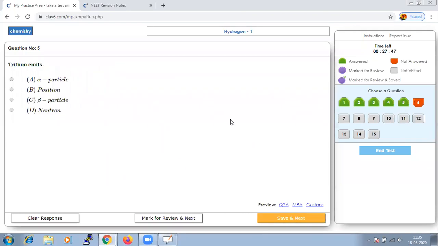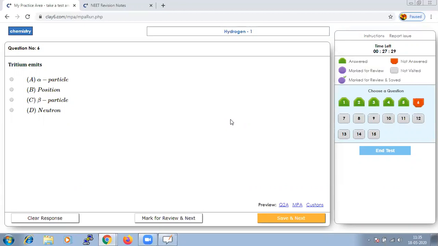Tritium emits which option? Tritium is an isotope of hydrogen and has the tendency of emitting beta particles.